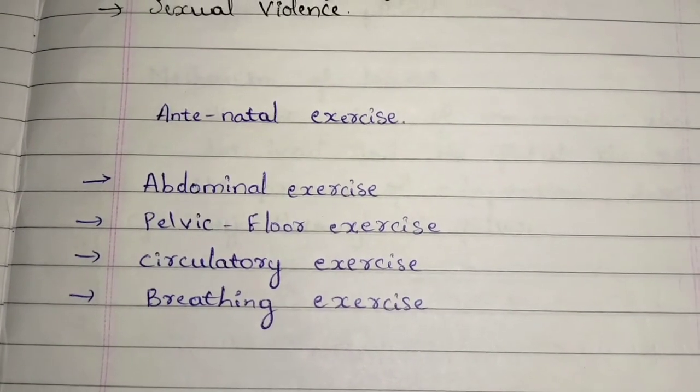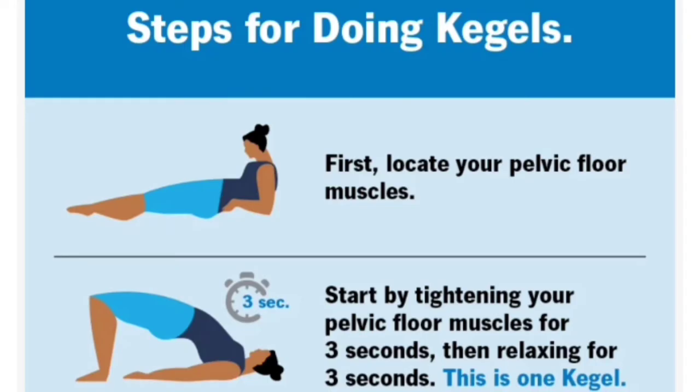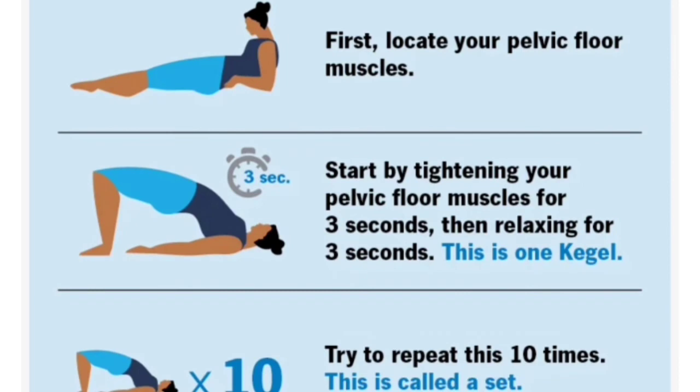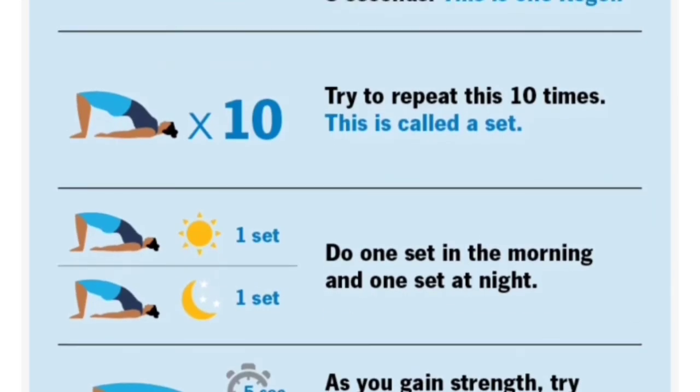And next, pelvic floor. Pelvic floor exercise is one of the main exercises done during antenatal exercise. To support the pregnancy, pelvic floor exercise is very important. In that, Kegel exercise is the common one. You have to first lie on the ground and then lift your abdomen region as shown in this picture, and hold it for at least 10 seconds, or 5 seconds is also okay. You lift by inhaling and hold it, and then get back to the normal position by exhaling. This can be done either morning or night.